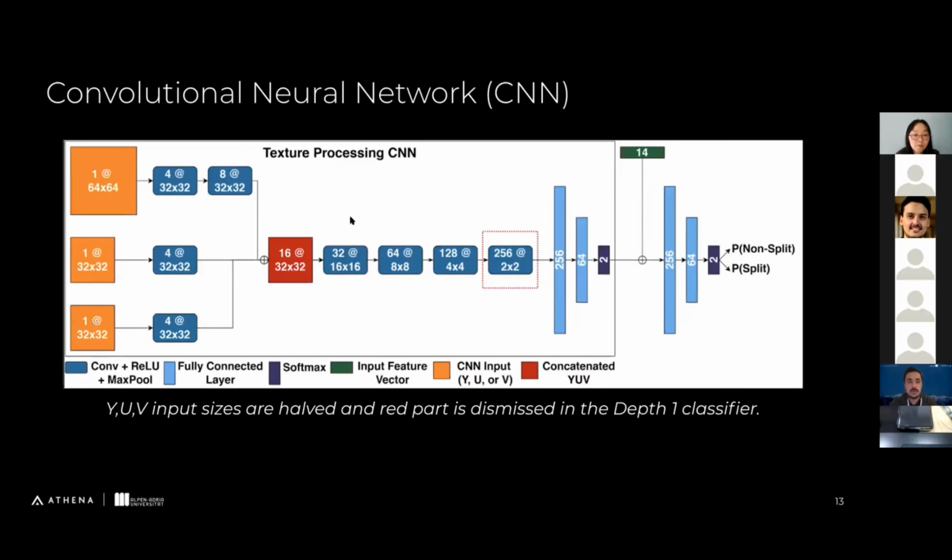Our videos were 4:2:0 subsampled. That means that we have four Y values for each UV value. So that's why we first apply a max pooling here for the Y channel to match the sizes with the UV channels. And then we concatenate at the feature map level. We concatenate the feature maps, not the input sizes, and then we pass them.